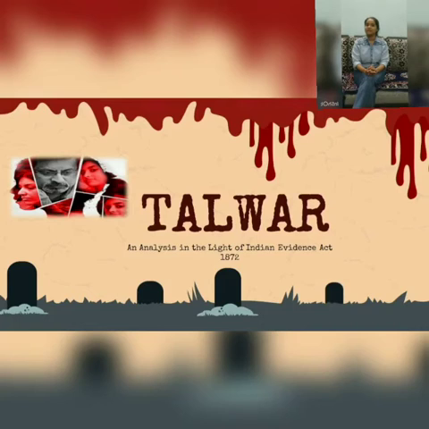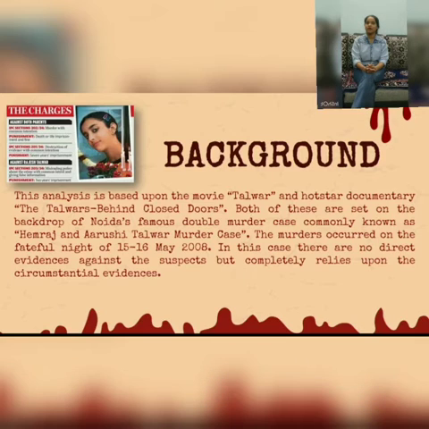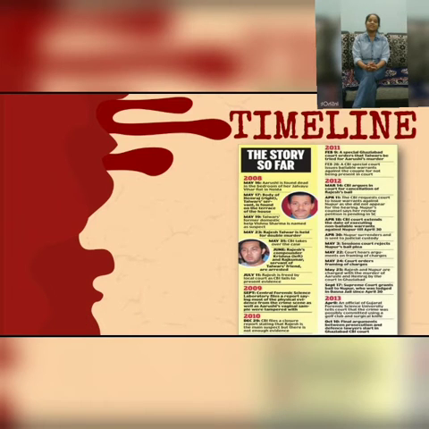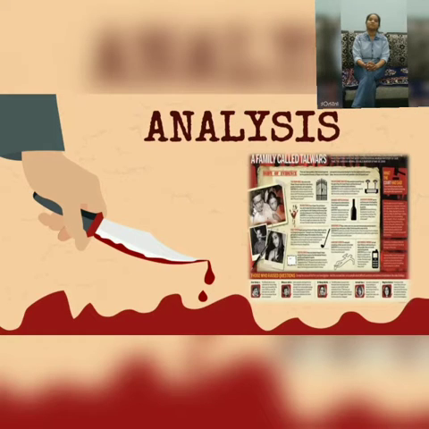This movie is based upon Noida's famous Hemraj and Arushi Talwar murder case. In this case, a 13-year-old girl, Arushi, was found dead in her bedroom on the morning of 15th May 2008, while a house servant was found dead on the terrace of the house on the morning of 17th May 2008. Earlier, the police was suspecting Hemraj to be the murderer of Arushi. However, after finding the dead body of Hemraj, the suspect needle of police kept shifting from the parents to the other servants of the family and vice versa.